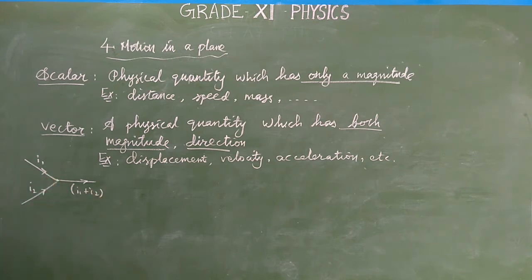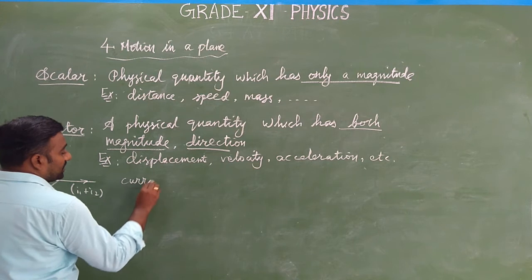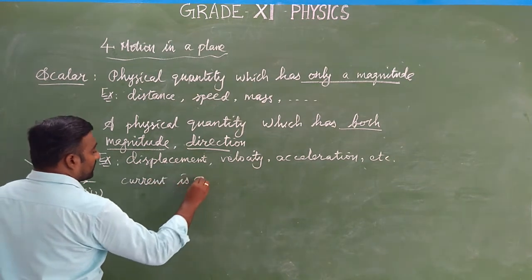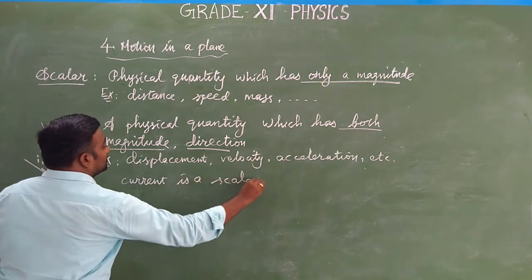These are the two rules we will study in your 12th standard: the junction rule and the loop rule. This is the junction rule. For a particular junction, the sum of the current entering is equal to the sum of the current leaving. Here we cannot specify directions, so it has only magnitude. So current is a scalar quantity.